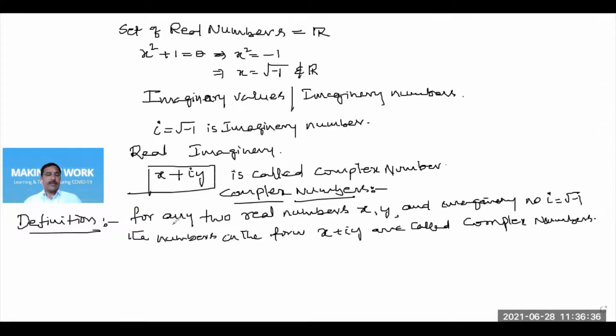The definition of a complex number is like this: for any two real numbers x comma y and imaginary number i is equal to root minus 1, the numbers in the form x plus iy are called complex numbers. I repeat once again. For any two real numbers x comma y and imaginary number i is equal to root minus 1, the numbers in the form x plus iy are called complex numbers.